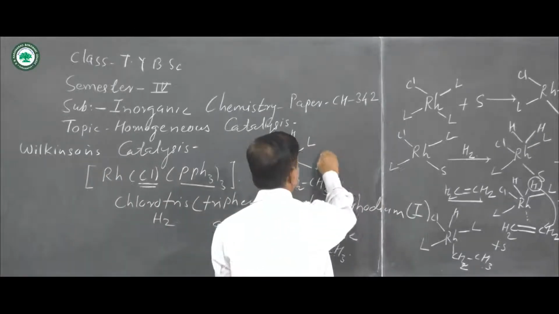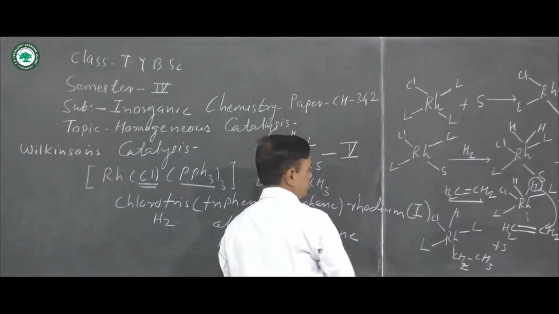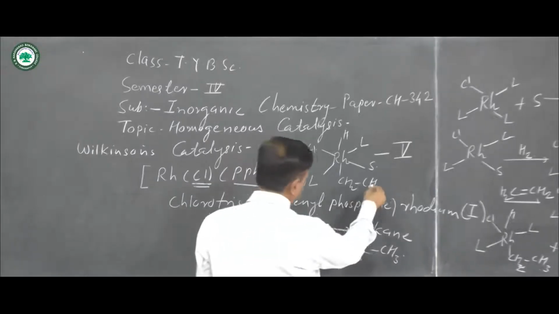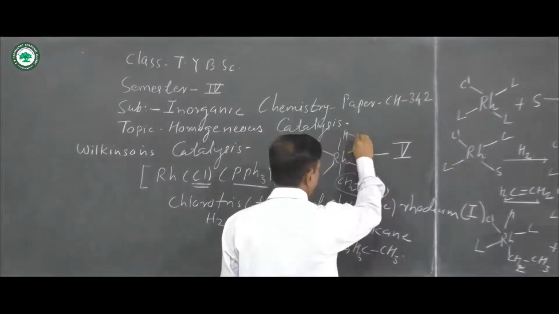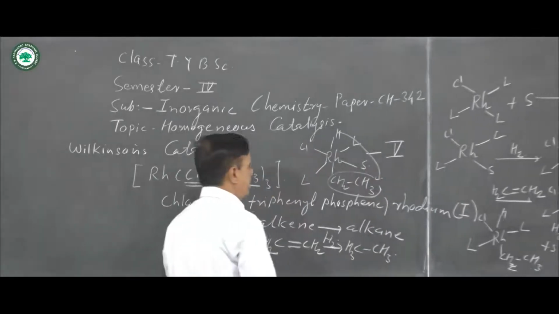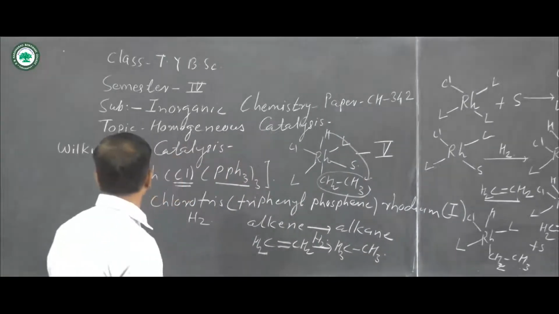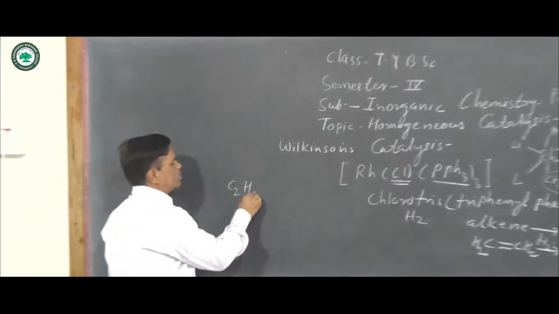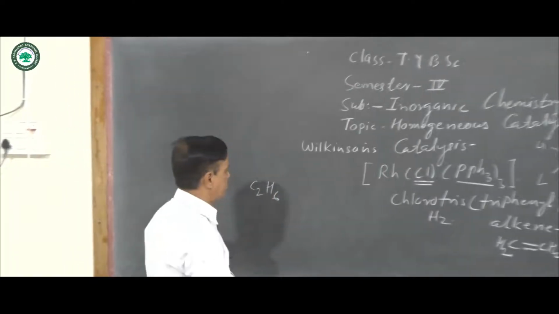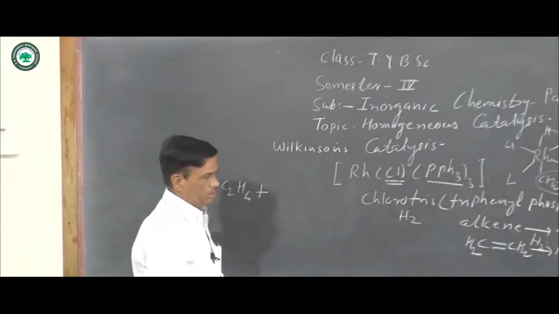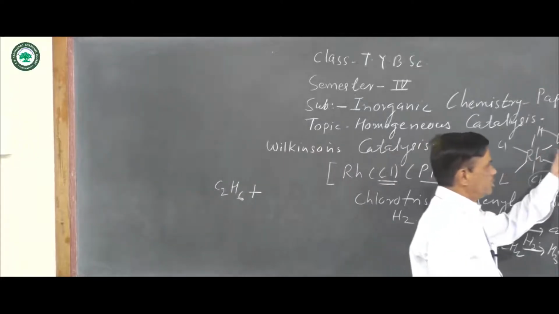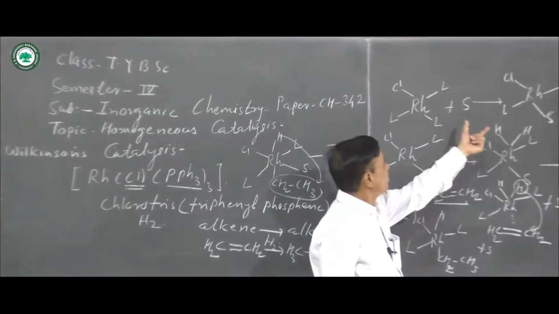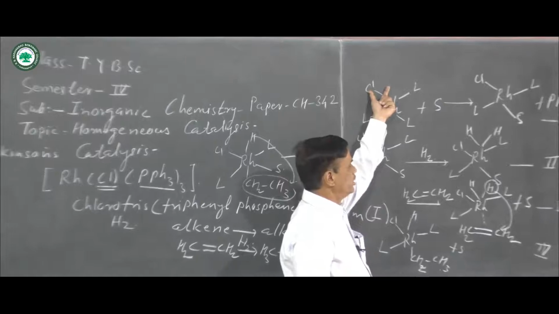This is called step number 5. Finally, here this CH2, 1 hydrogen comes here, and the final product for the Wilkinson catalysis reaction is the formation of C2H6 from step number 5, and the original catalyst is there. It is rhodium with 2 chloride, then 1 solvated molecule, and 1 chlorine is there.